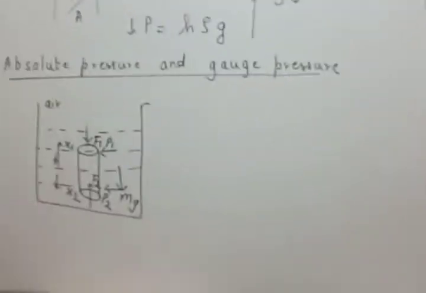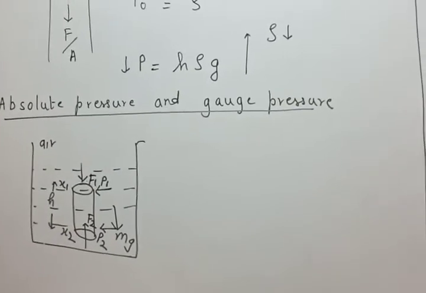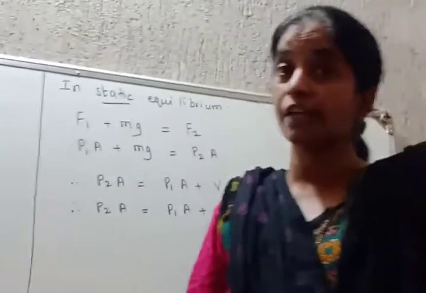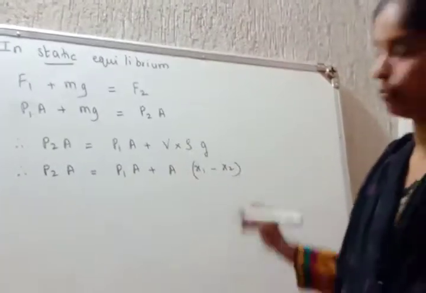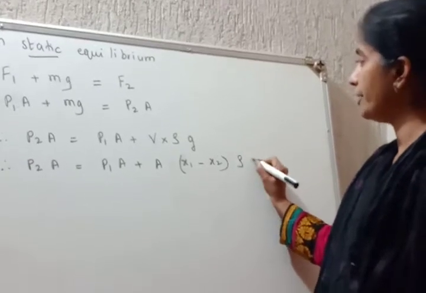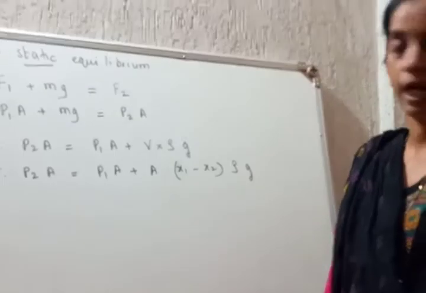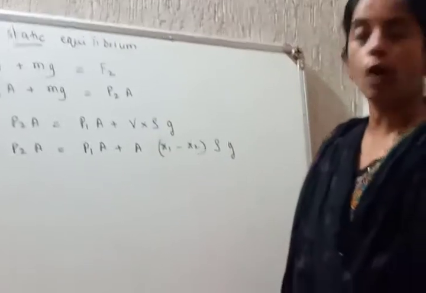Do not put a multiply sign here. Reason? Because we measure the height from the surface. The liquid column is measured from the surface, not from the bottom. So x1 minus x2 into rho into g. Are you okay? A is common. Take it out and cancel.